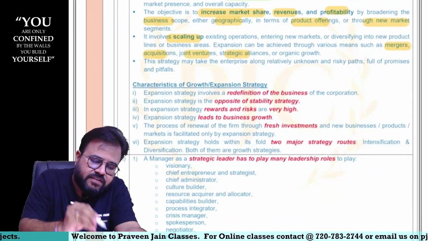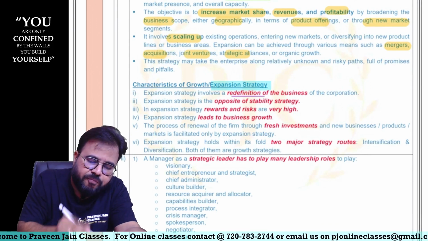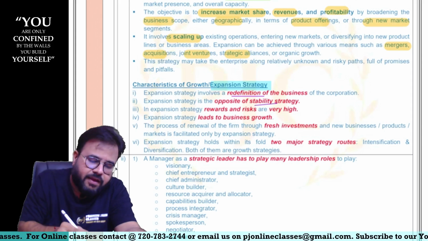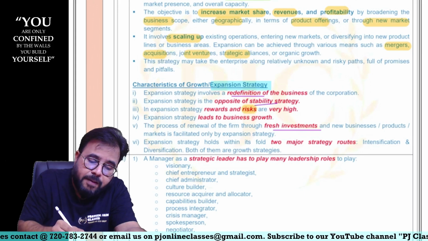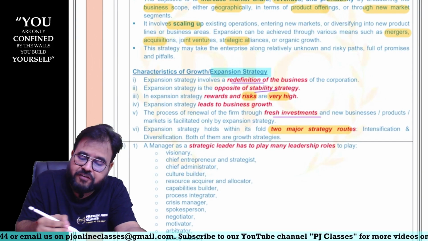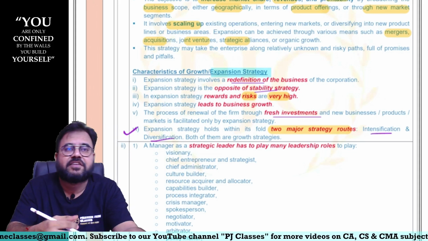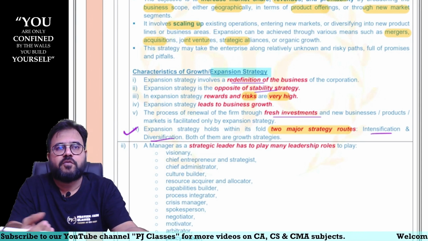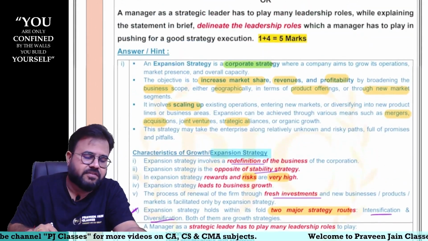So what are the characteristics of an expansion strategy, sir? Complete redefinition of business is required. It is exactly opposite of stability strategy. Can I say we require fresh investment, sir. Expansion is always risky, but it will give you high rewards also, sir. And two ways of expansion routes. Even though in this point two ways are there, sir, intensification and diversification, we have seen that for expansion other two routes are also available. But because our textbook was only talking about two ways, we also discussed two ways. So these were the characteristics of expansion strategy, sir.